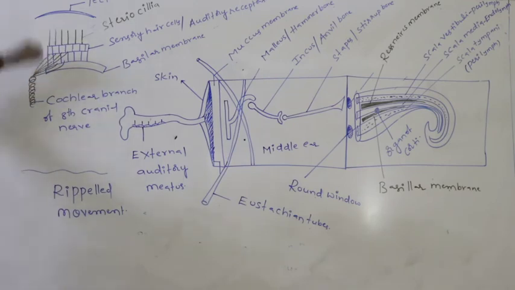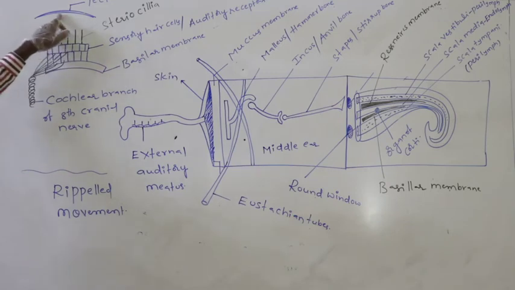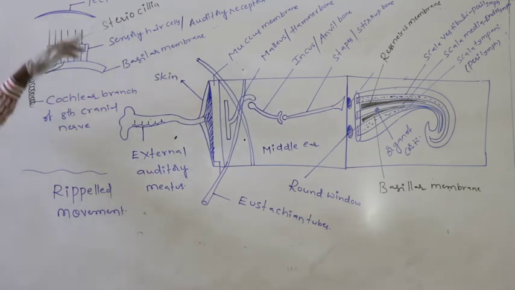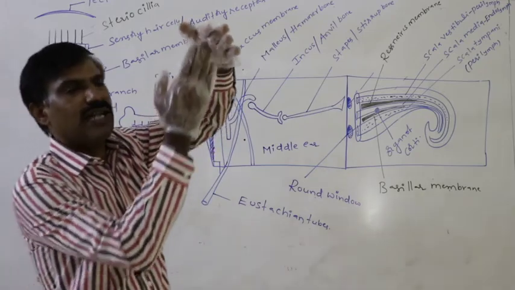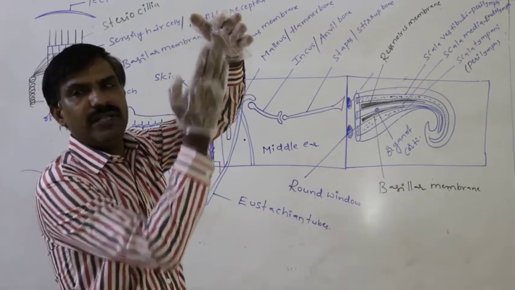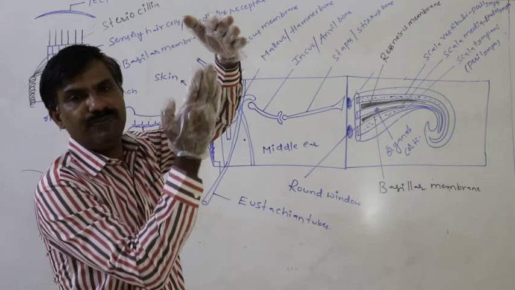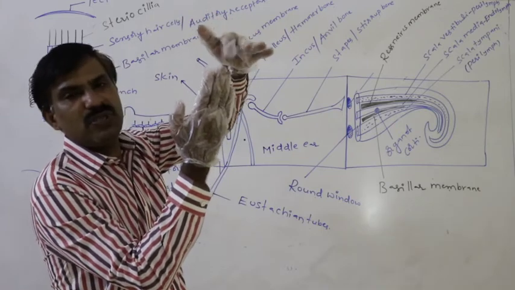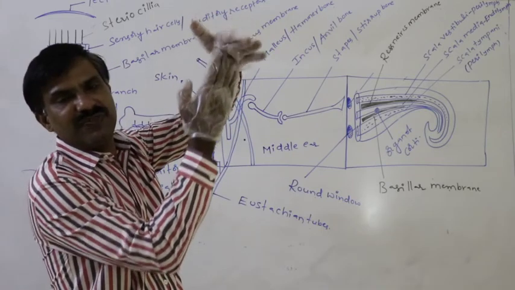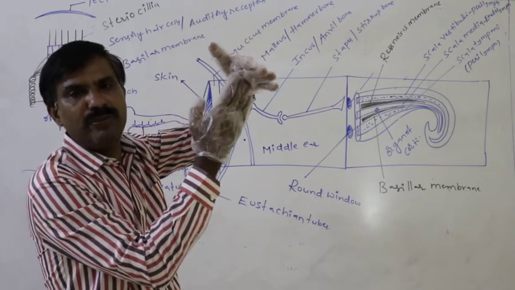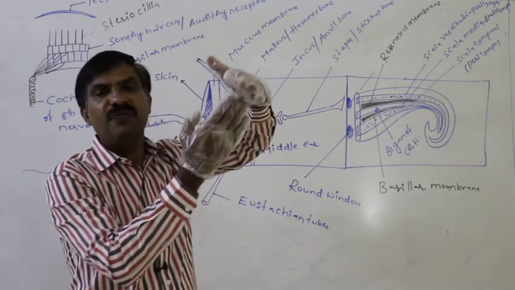Whenever the basilar membrane moves up and down, stereocilia continuously touch the inner surface of the tectorial membrane. After repeated